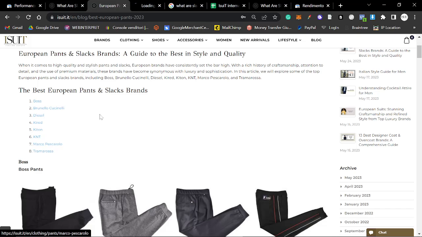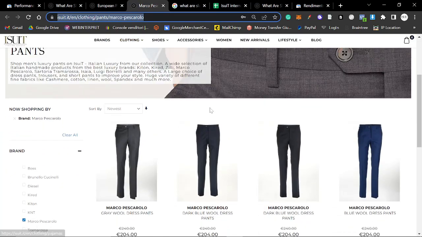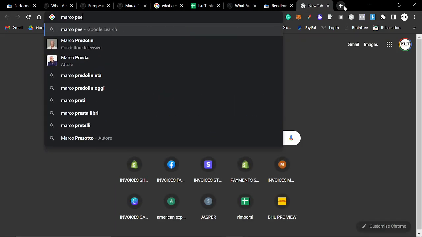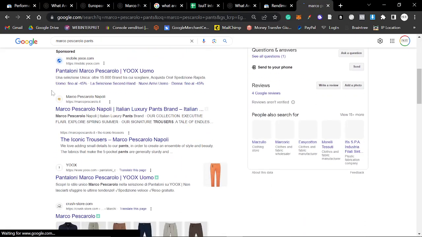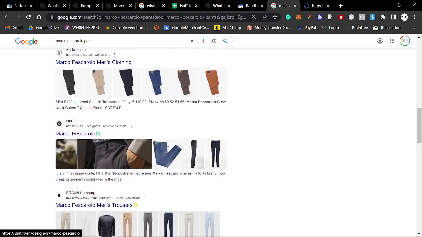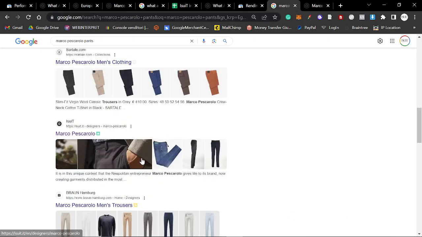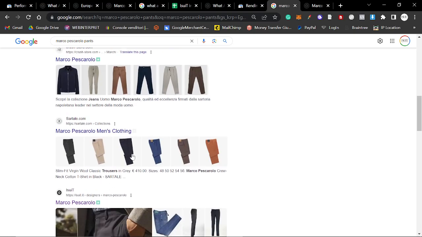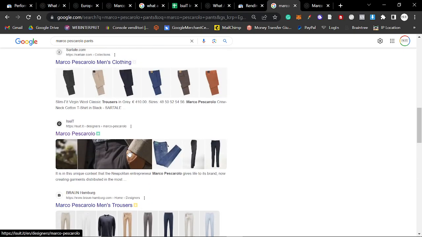And all of these pages, they're so important to us, like Marco Pescarolo pants. This would be an amazing page to get on Google. So if I type in Marco Pescarolo pants on Google, I'm guessing that we're not there yet, but this is what I'm currently working on. So yeah, this is the page that comes up. It's the designer page. This is what I expected, to be honest with you. But what I ideally would like to get here is the specific page that we have now created.